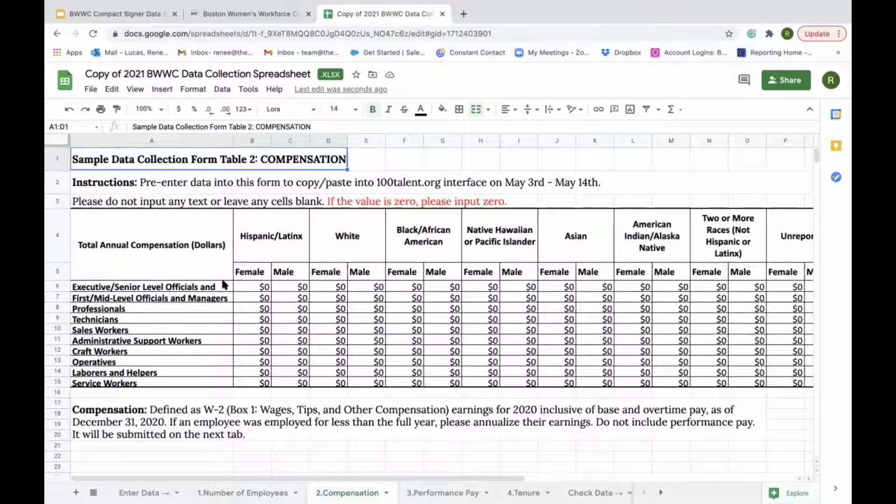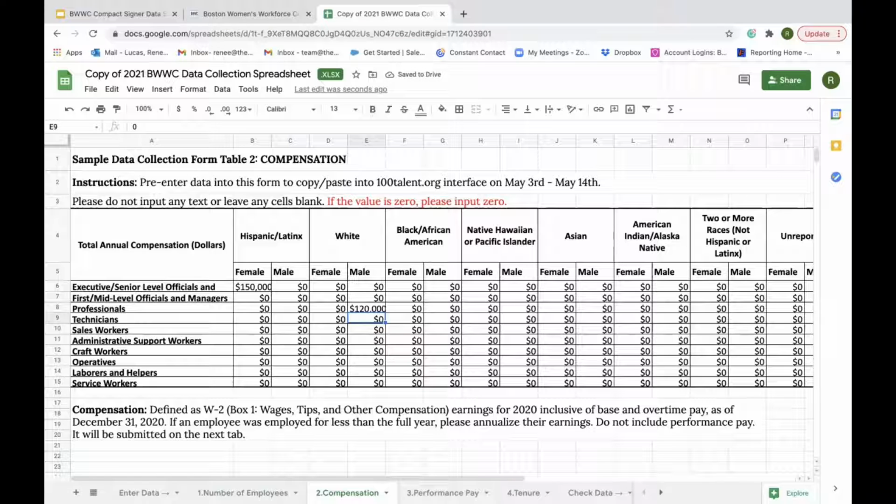In the compensation tab, you're going to put the total of all the base compensation and overtime pay for your employees. Performance pay will be done in the next tab. For our case, our female CEO is going to make $150,000. And now, since I have two white male professionals, I'm going to add up both of their compensation and put the total in the cell. So the total of their compensation will be $120,000.